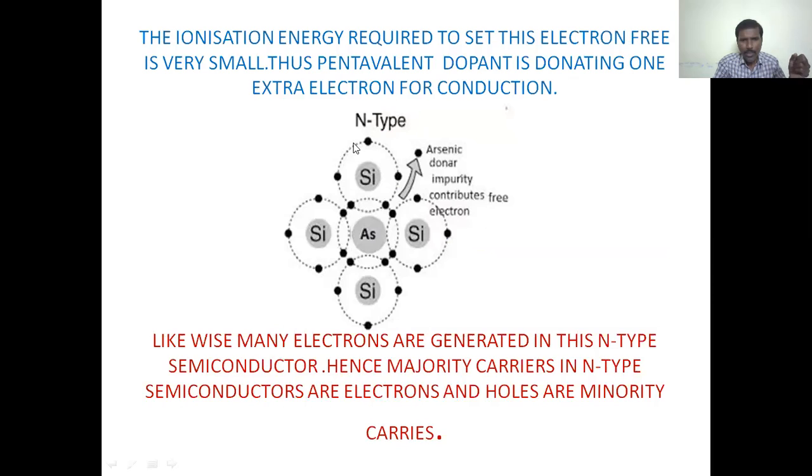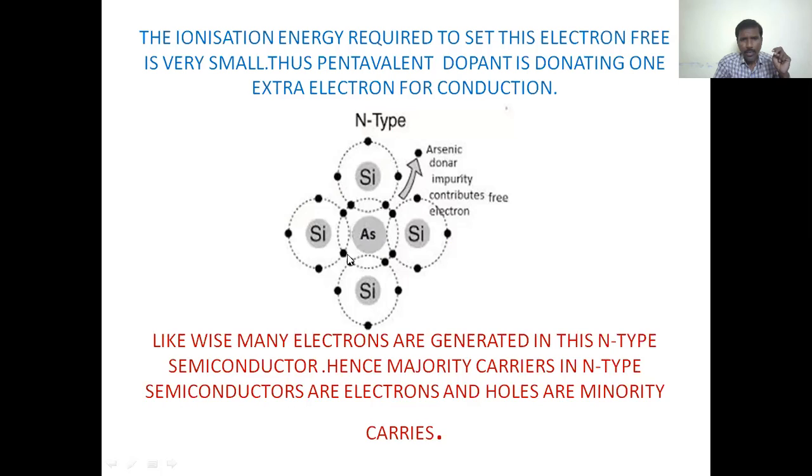This is a silicon crystal structure. At the outermost orbit it consists of 4 electrons: 1, 2, 3, 4. One of the silicon atoms is replaced with arsenic, so it consists of 5 electrons.